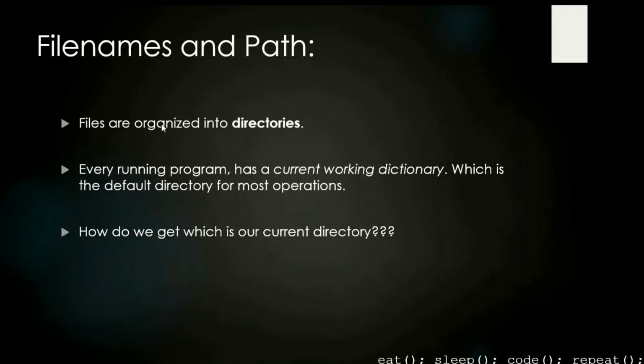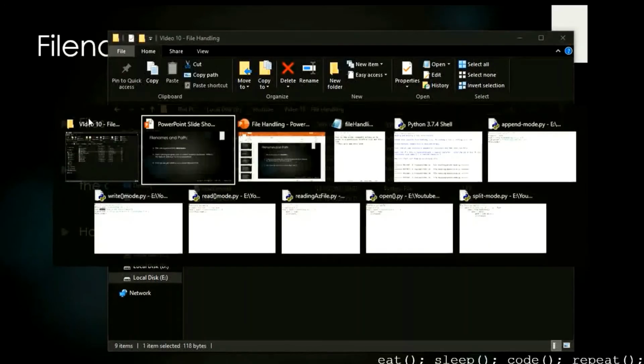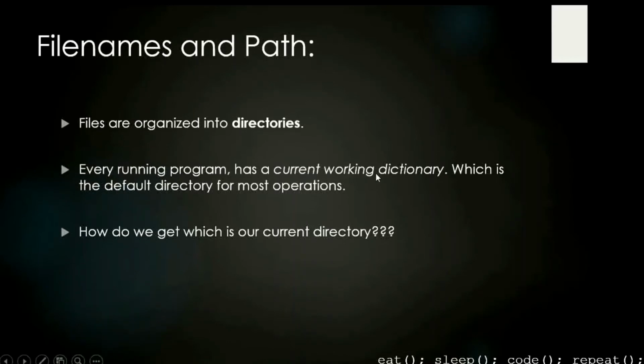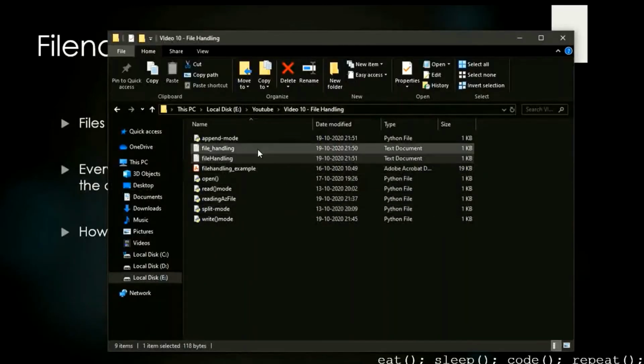For every running program we have a current working directory. So here in this particular case, we have the current working directory as video 10 file handling. For every running program we have a current working directory, which is the default directory for most operations. Whatever Python files we have in it are going to have this video 10 file handling as their current working directory.